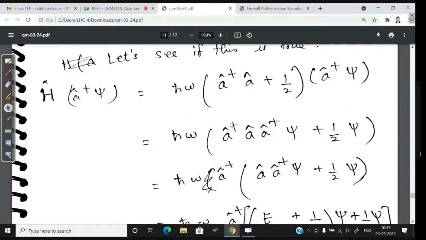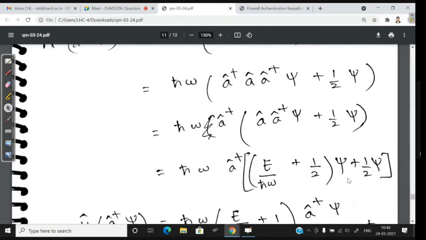So again, I'm just taking this A dagger outside, and from here also there's supposed to be A dagger here. So I'm getting A dagger psi plus half into psi. Then H cross omega into A dagger psi, and instead of this, I'm using the previous equation that we have got, which is E by H cross omega plus half into psi.